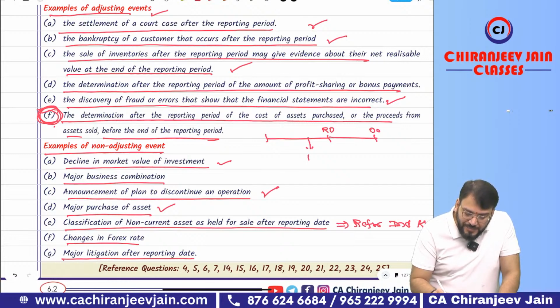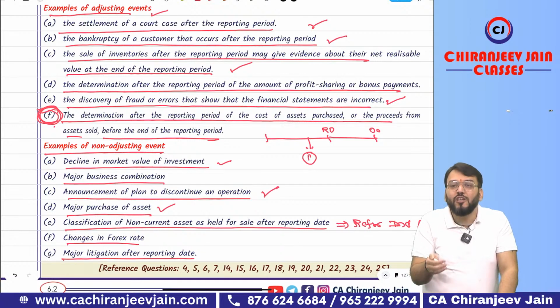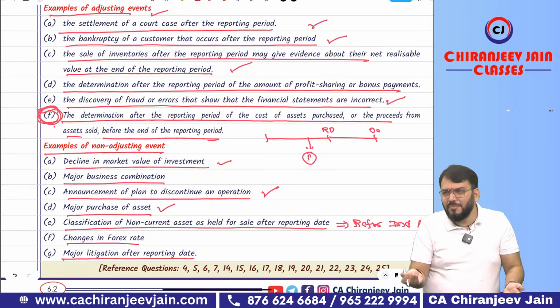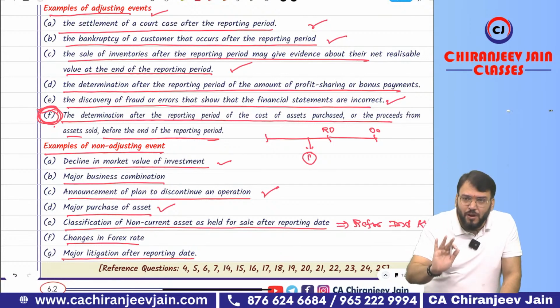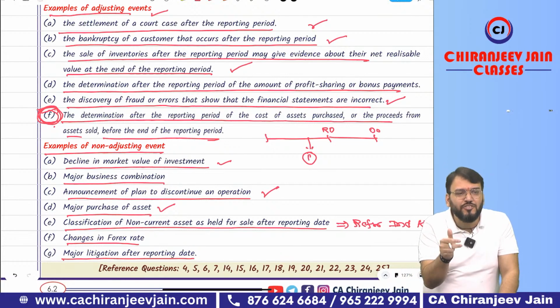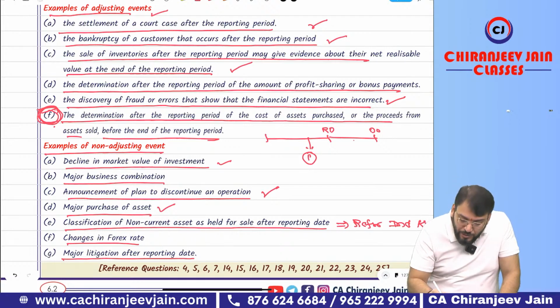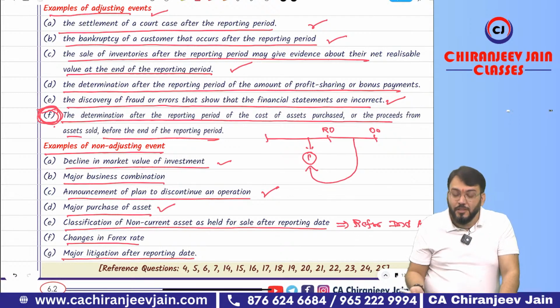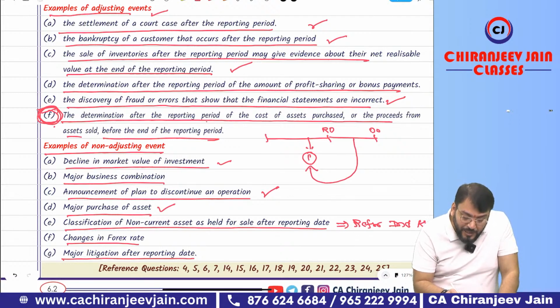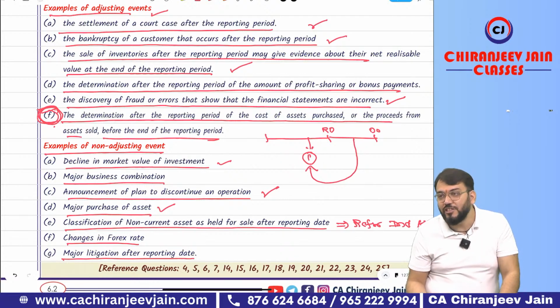You purchase the asset, but till now you don't know the cost price of that asset due to some reason. The contract has been done, but the purchase price is not finalized, or there are some costs not yet known to you, and due to this event it becomes an adjusting event.